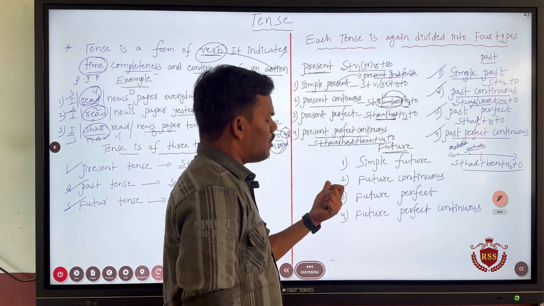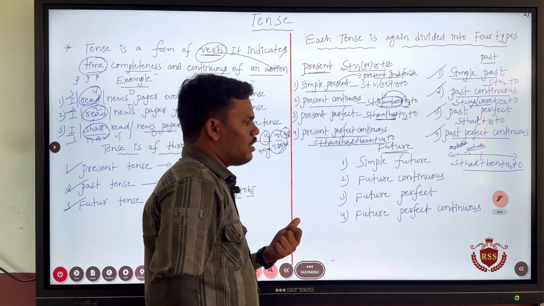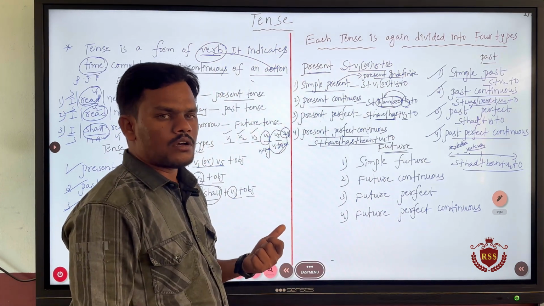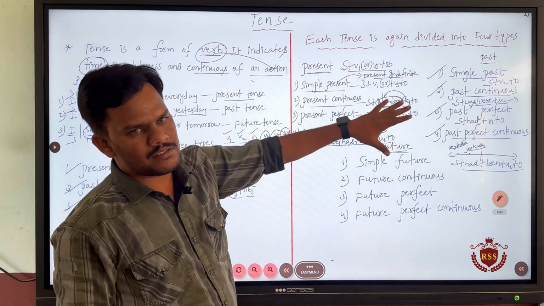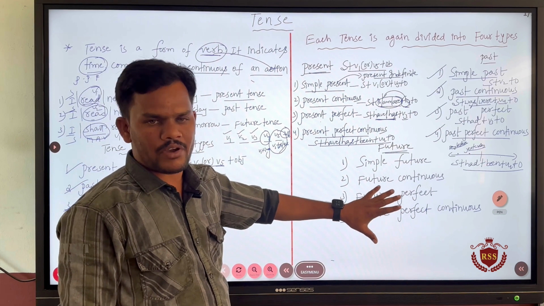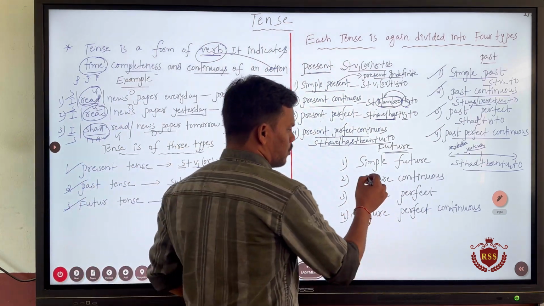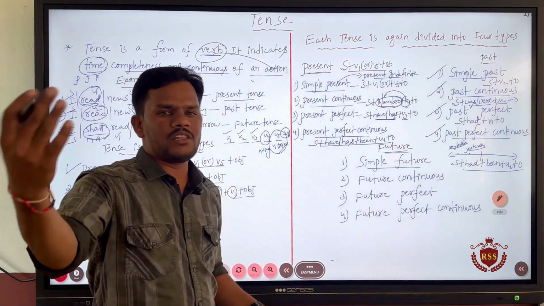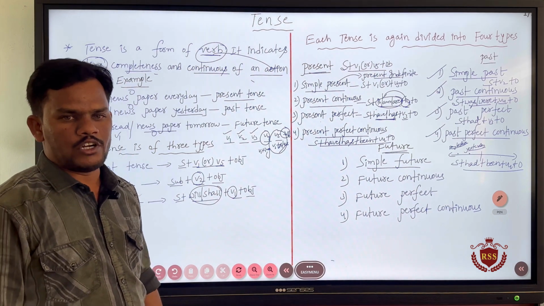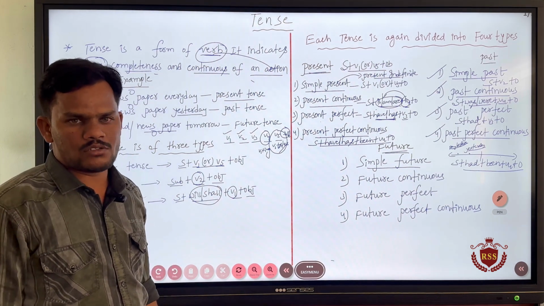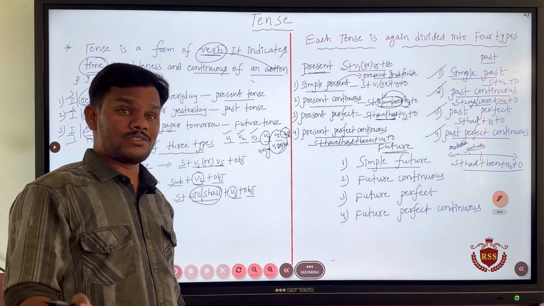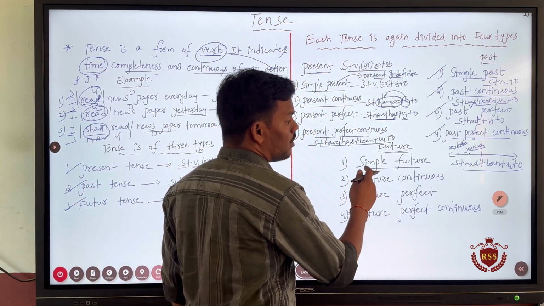So, let us come to the explanation of the four types of future tense. Like present tense and past tense, future tense is also divided into 4 types. Simple future: whatever action is going to happen in the future, we plan a lot of actions to do in the future, right? All those actions are spoken in simple future.